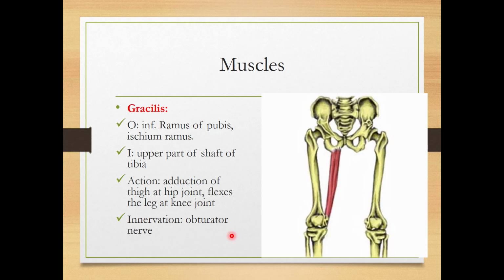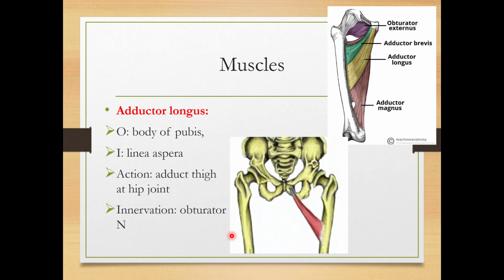Remember this thing, the innervation is obturator nerve, because obturator nerve is the nerve of the medial compartment of thigh, so it will supply all muscles of the medial compartment of the thigh. Next muscle is adductor longus muscle. See here, this is adductor longus muscle. It originates from the body of the pubis, and it is inserted over the linea aspera of the femur on the posterior surface of the thigh. It adducts the thigh at the hip joint, and innervation is again obturator nerve.